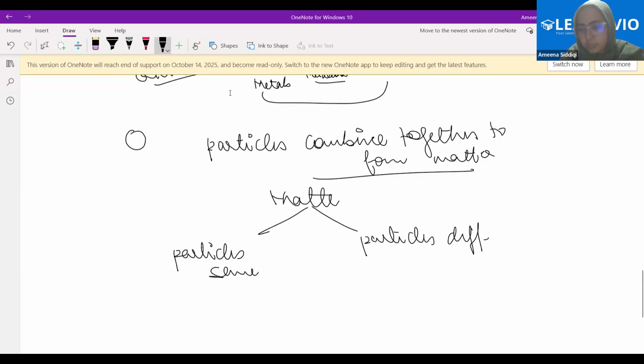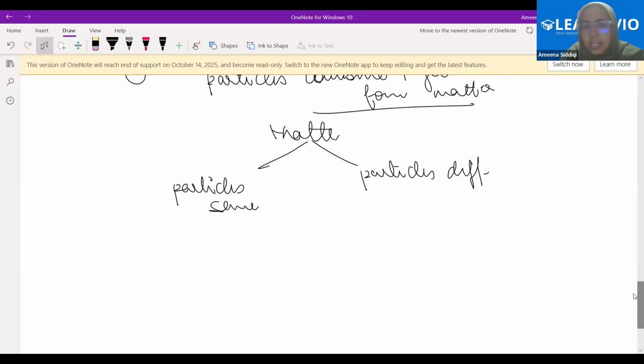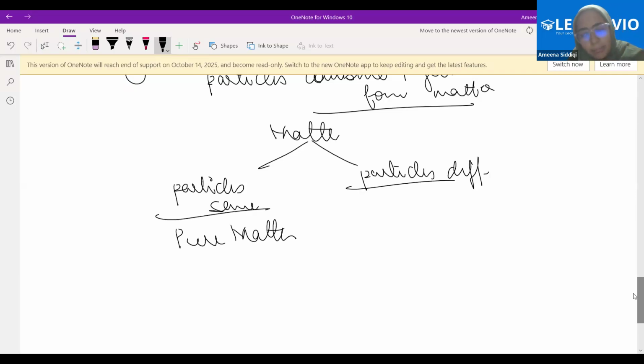When the particles combining together are same, it is called pure matter. When the particles combining are different, it is called impure matter. Fine till here?